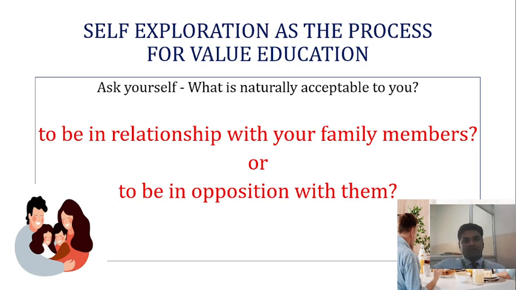Say a situation is given, and they may ask you whether it is naturally acceptable to you or not. So here, to be in relationship with your family members, whether it is naturally acceptable or not, if this question is asked, every individual human being will answer yes. In case someone is asking whether you want to be in opposition with your family members, they may answer no. They always want to be in relationship with the family. Am I right? So that comes from the natural acceptance of every individual human being.